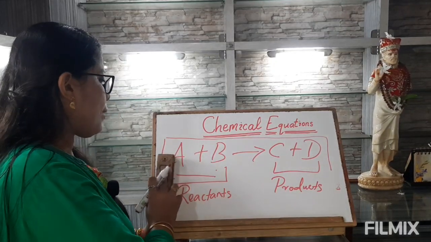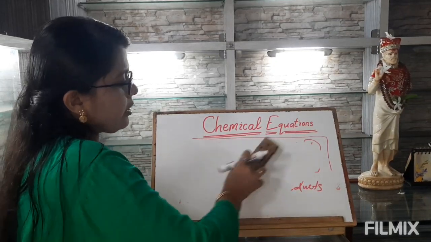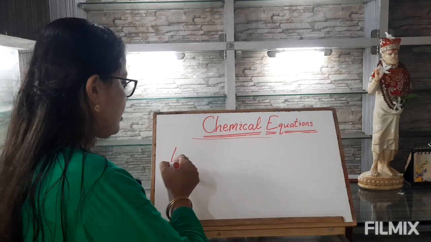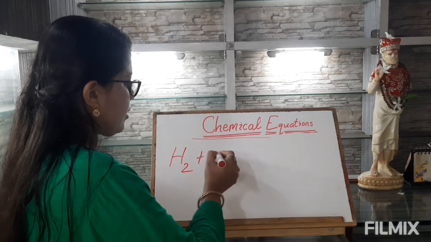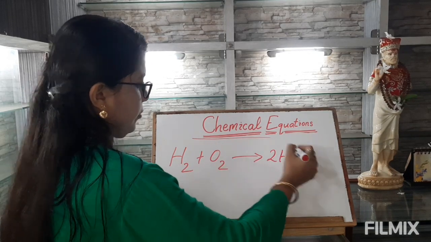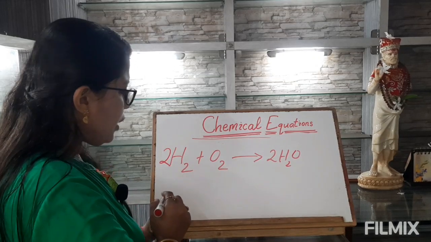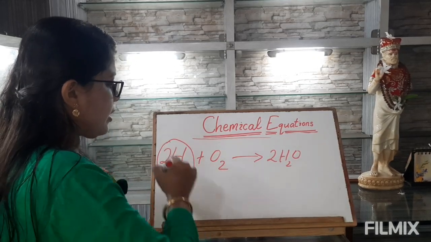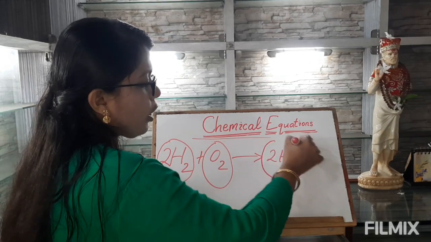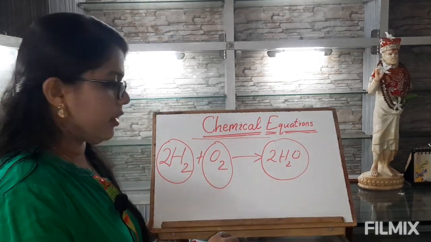Now if we take a practical example, we can understand it well. Suppose, let's say hydrogen reacts with oxygen to give water. Now we know hydrogen burns itself, oxygen helps in burning, whereas water helps in extinguishing fire.